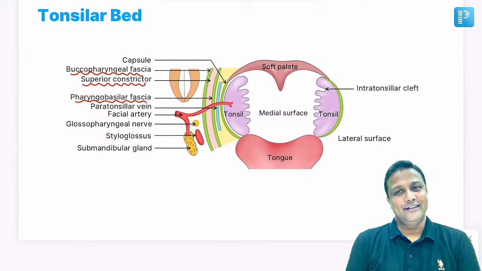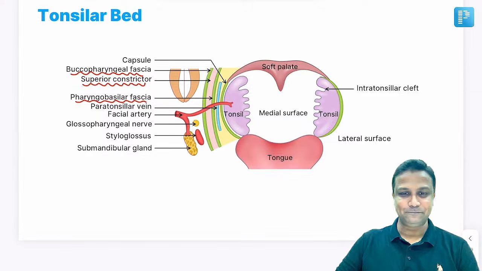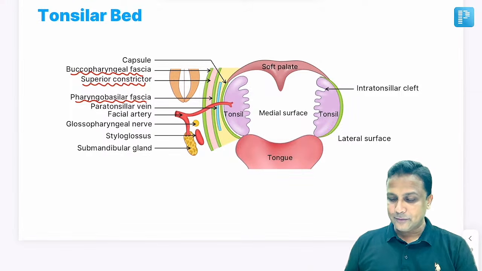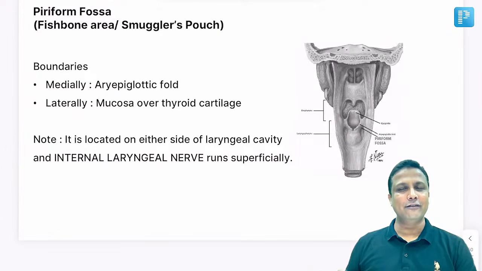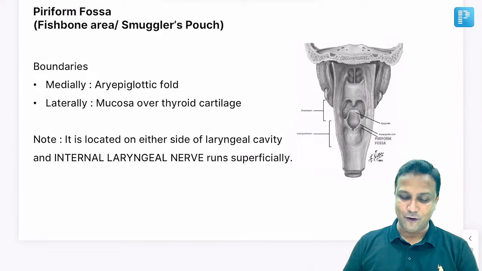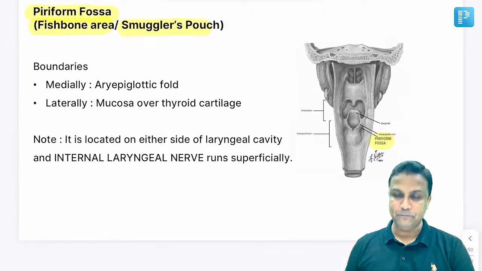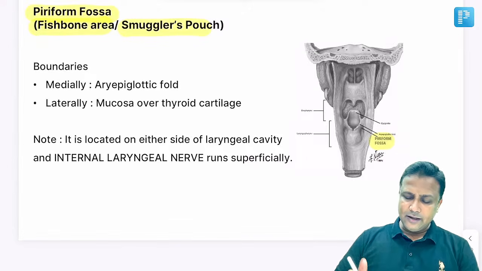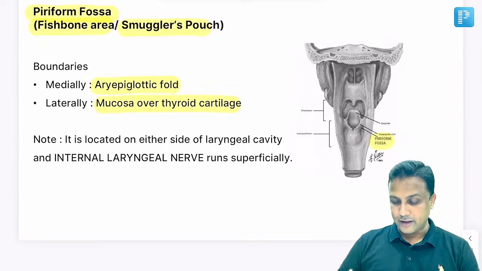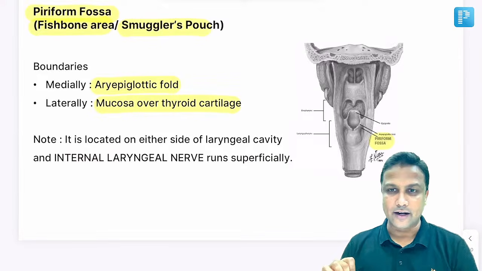Understanding, my dear friends? That is all present in the tonsillar bed. Fine. If you have understood this, next another trending topic nowadays is pyriform fossa. Nothing but fishbone area, also known as the smuggler's pouch. The pyriform fossa is present here. Medially there is the epiglottic fold, and laterally there is the thyroid cartilage, of course with the mucosa covering the thyroid cartilage.